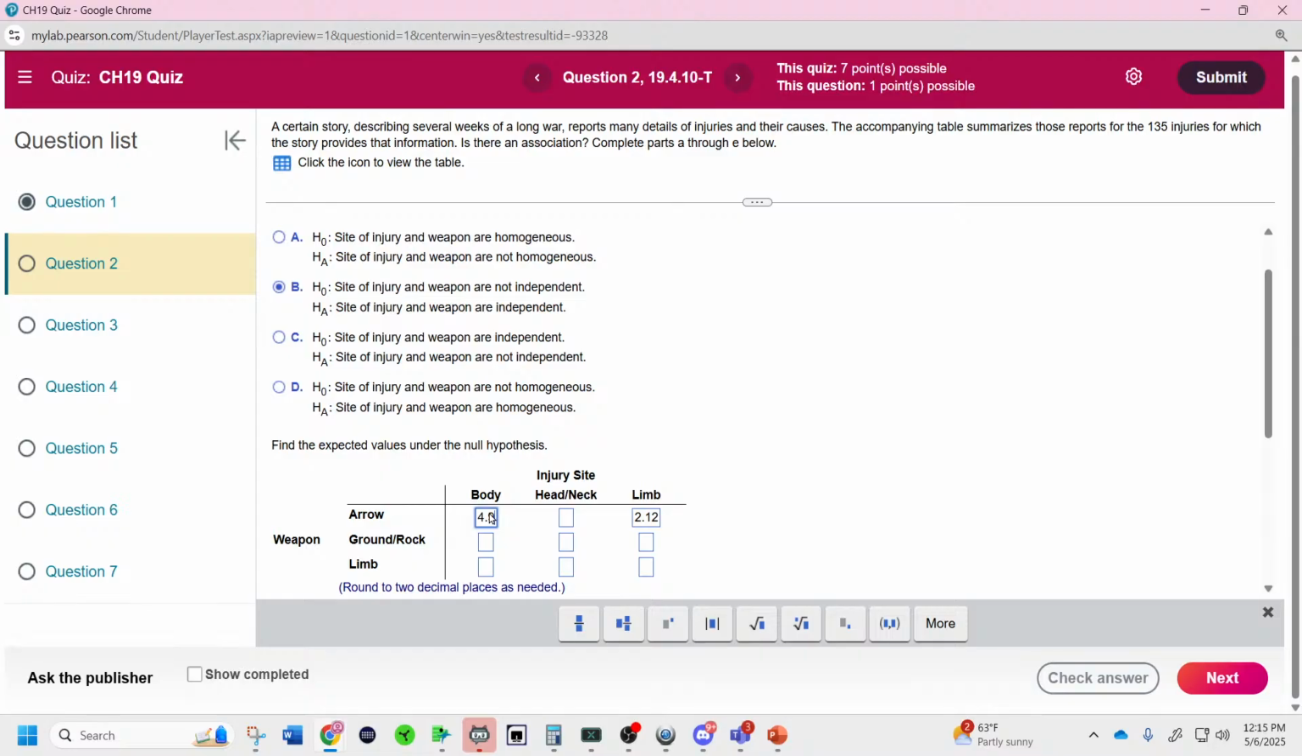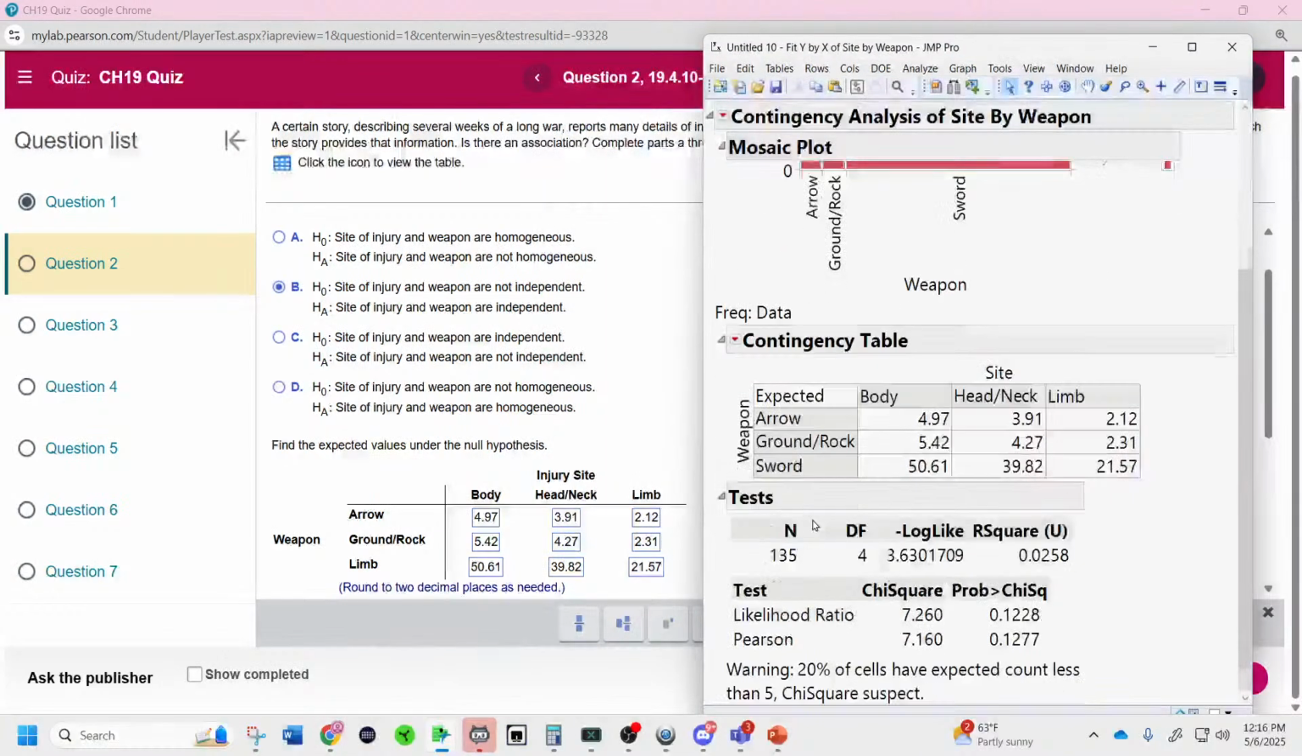Observed minus expected, squared, over expected. Quantity squared. Be careful. Sometimes people just do observed minus expected squared. It's observed minus expected, quantity squared. 4.27. There we go. We got all the numbers entered in just from the expecteds. Make sure to deselect.